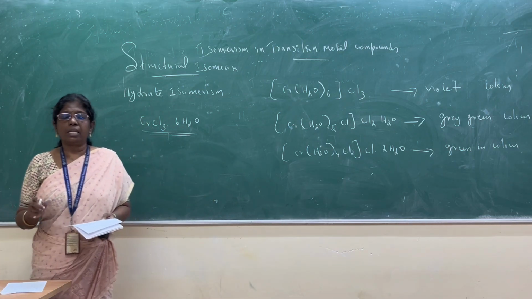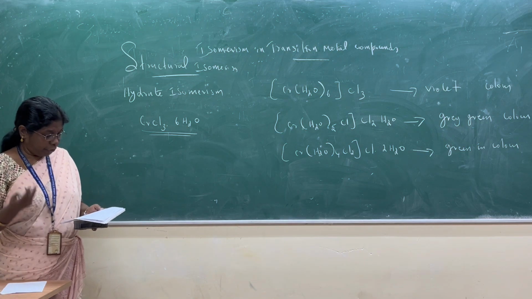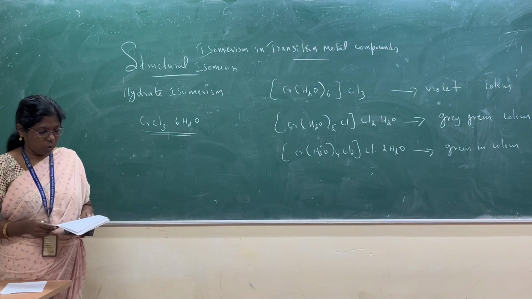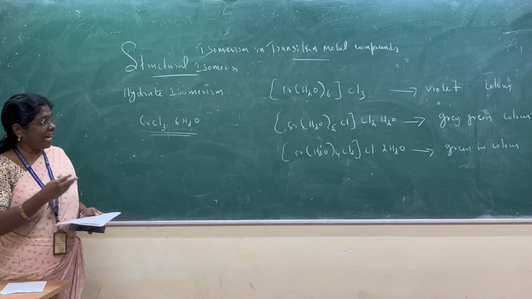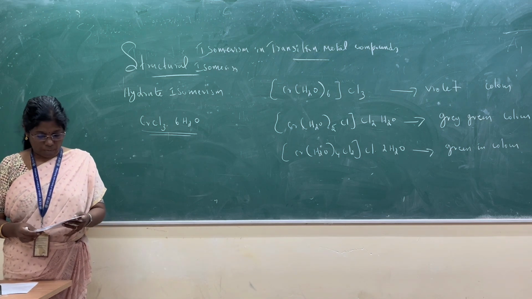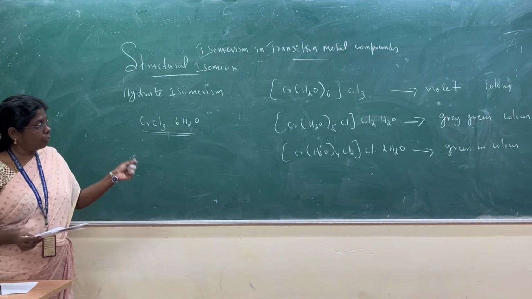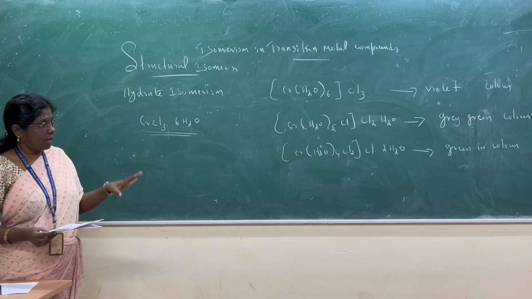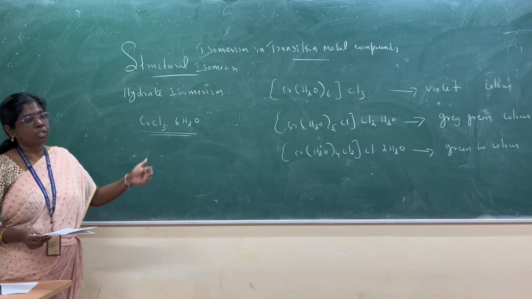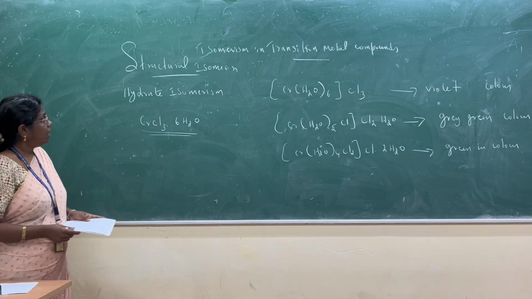So what is hydrate isomerism? It is the different position of water molecules inside and outside of the coordination sphere. The isomers arise due to the difference in the position of water molecules inside and outside of the coordination sphere, and are called hydrate isomers.